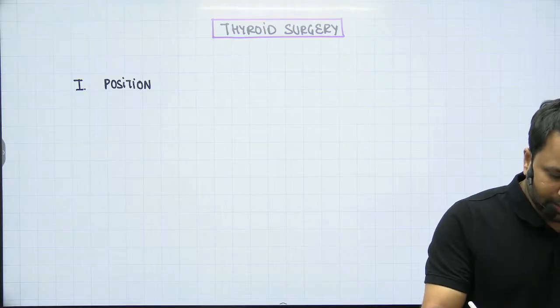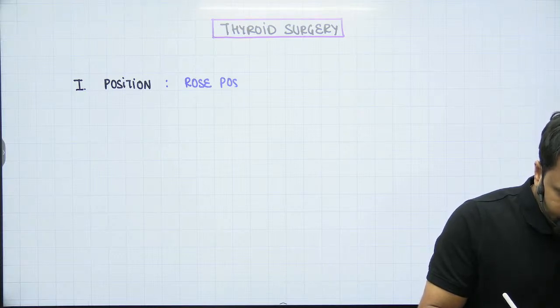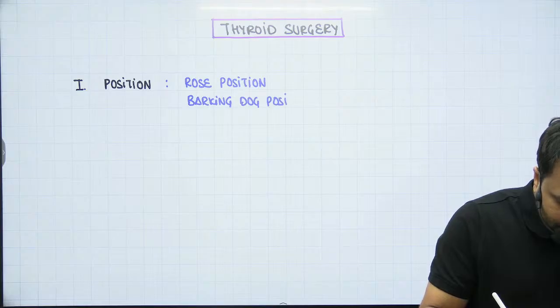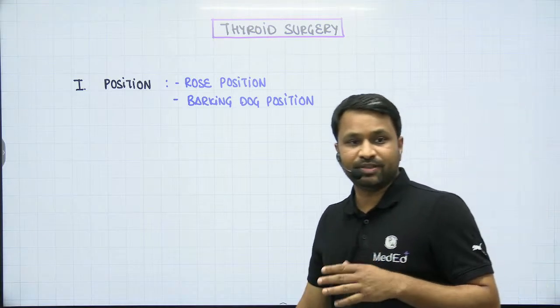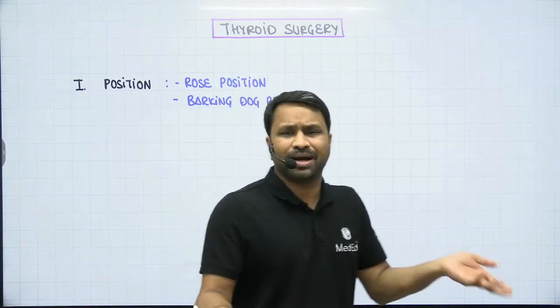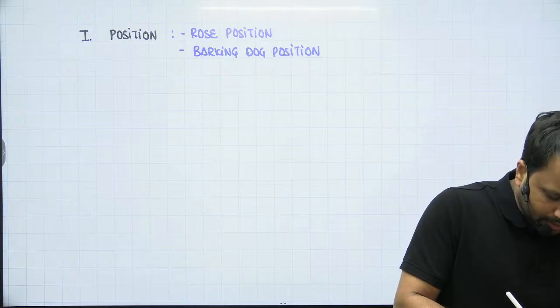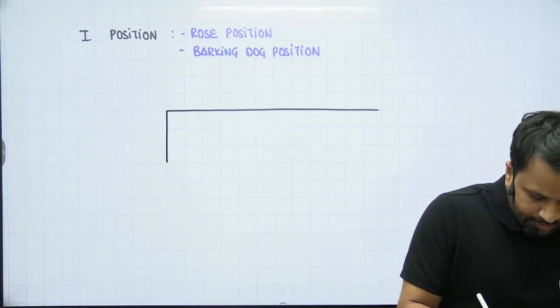Now, position for the thyroid surgeries, I hope most of us know, it is going to be your rose position. This is going to be a rose position, or also called as the barking dog position. तो barking dog बोलने में अच्छा नहीं लगता है, तो हम rose positions बोलेंगे. ठीक है? So you will give the patient either in a rose position or in a barking dog position. What is this position? So let's say this is the OT table on which we are supposed to take the patient across. ठीक है? So this is the table.